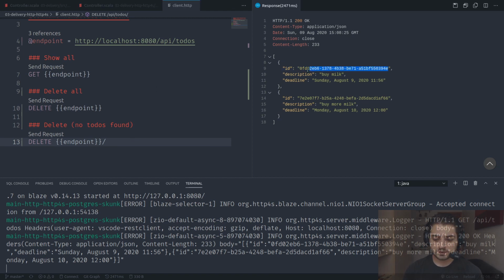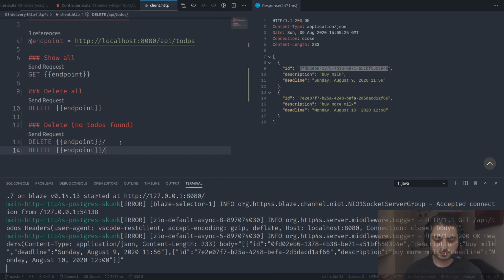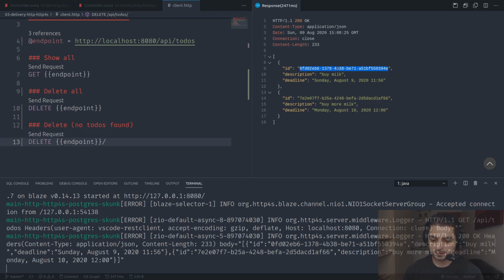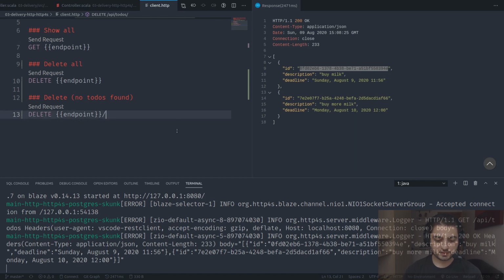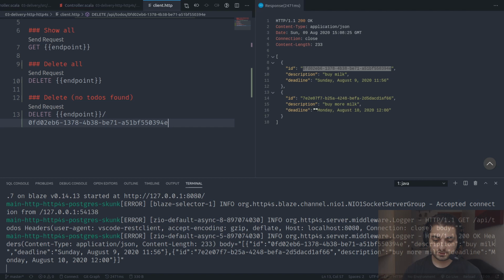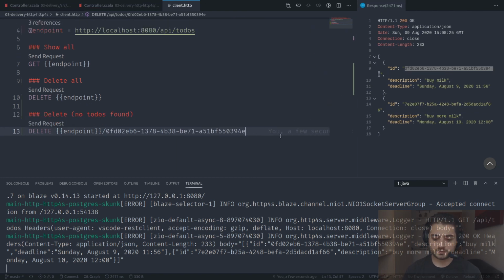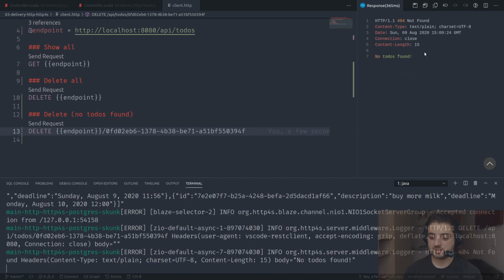Let's grab this one. I'm not sure if I can copy it. Can I copy it? I cannot copy it. So okay, let me copy response body. Okay, I'm just going to paste it over here. Just going to grab this first one, Control Z, paste it over here. Okay, so let's just change the last letter, for example A, B, C, D, E, F. Okay, let's just do F. So now if we send this request, it should say no to-do found. So this one is correct.